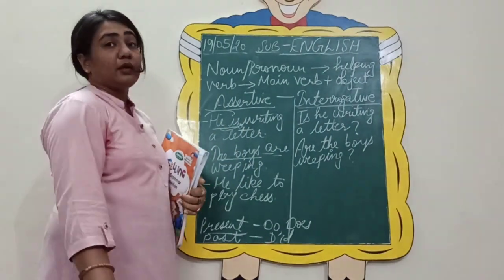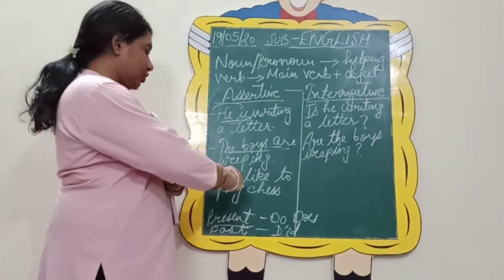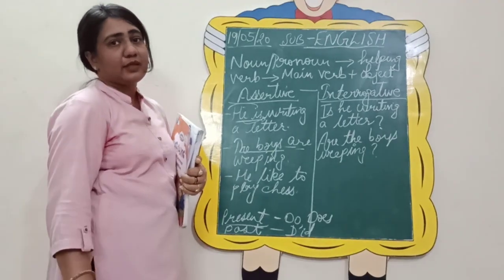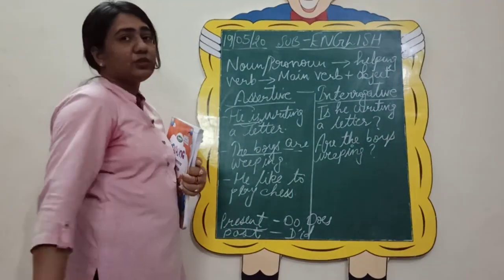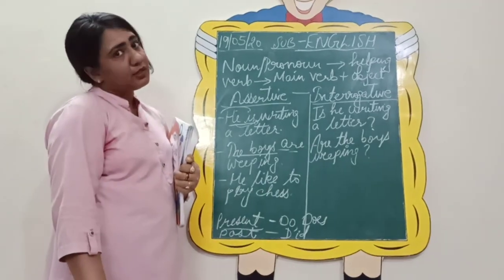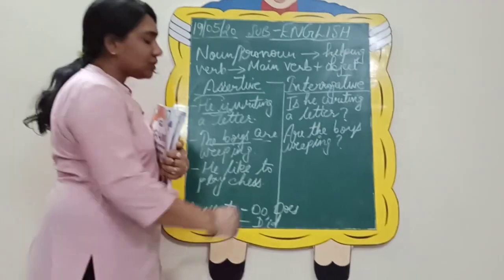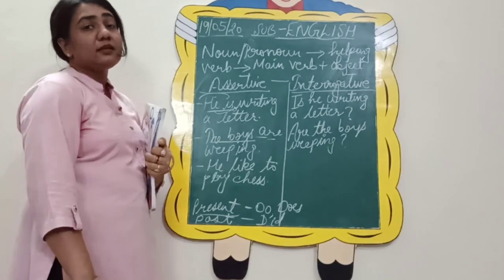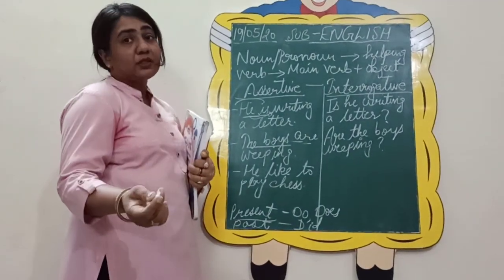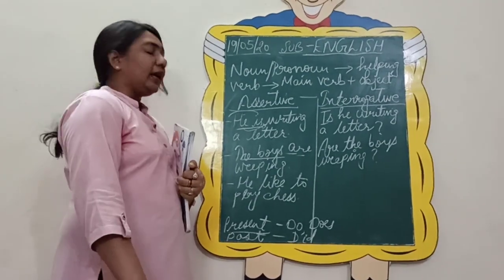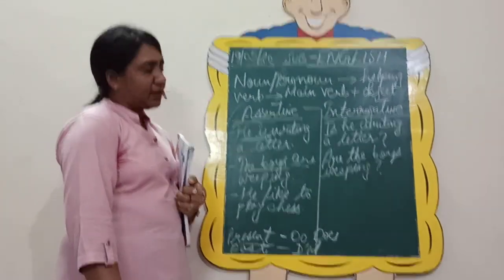So dear children, for the sentences in which you don't have these type of auxiliaries, is, are, am, was, were, will, shall, has, have, so you will always use these words do, does and did. So for the present sentence in the present tense, you will always use do and does, and depending upon singular and plural we use it, and then did for your past.